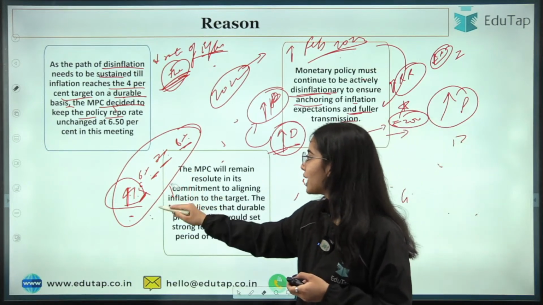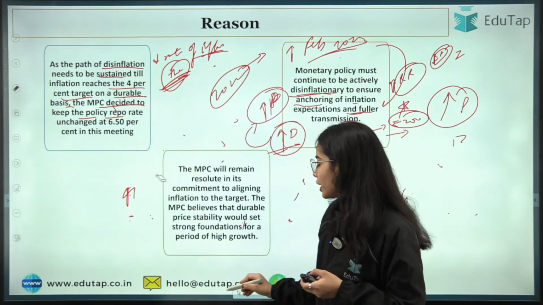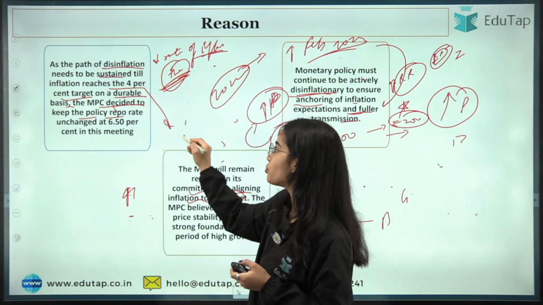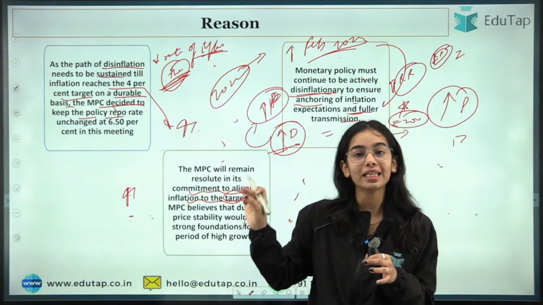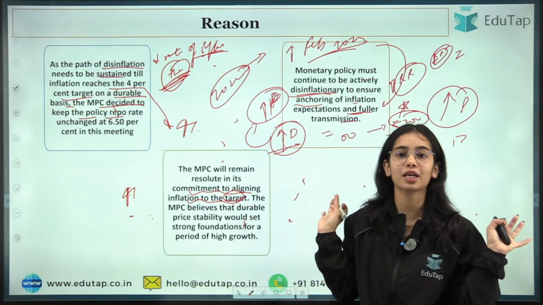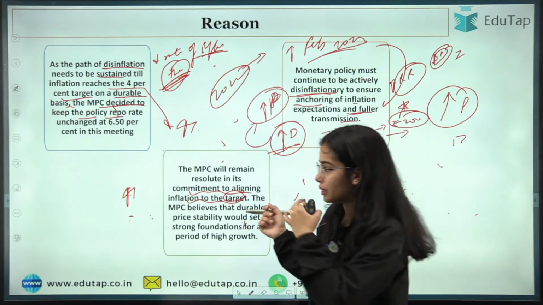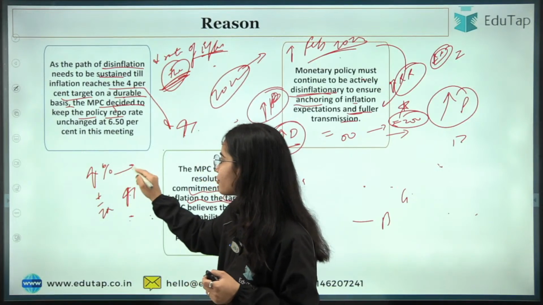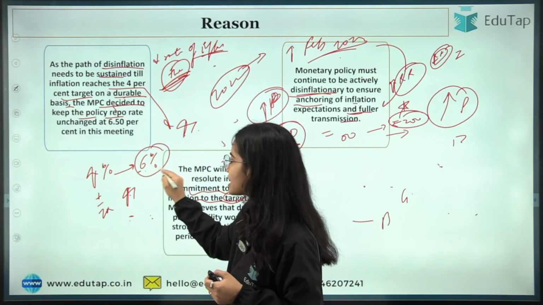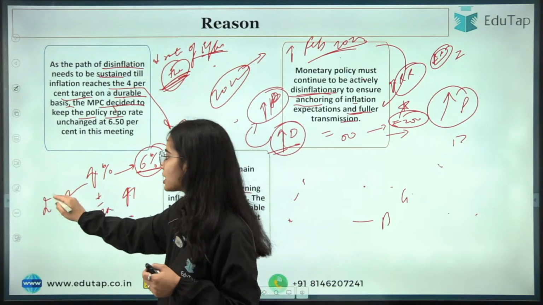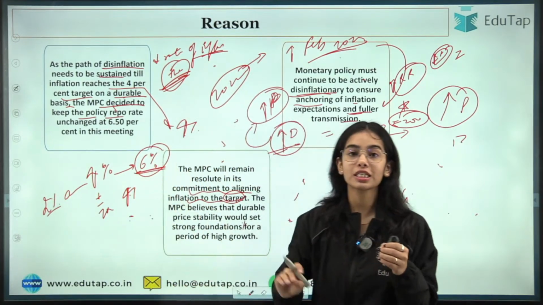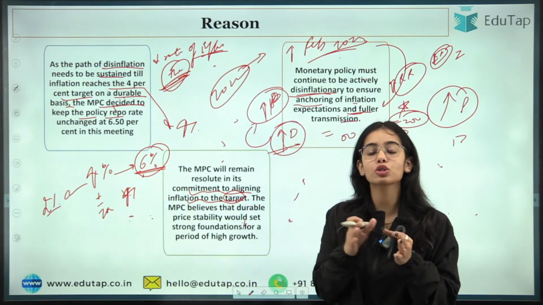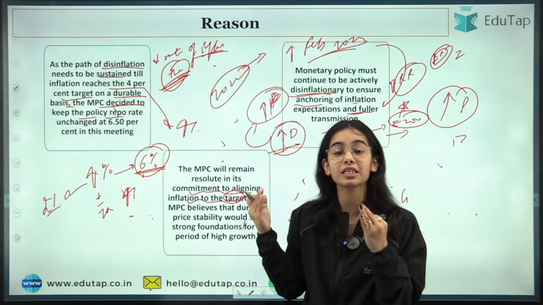Now coming to the next point, the MPC will remain resolute in its commitment to align the inflation to the target. So the idea is that we have to meet the target. It's not like, okay, we are near 6%, we are at 5.9%, so we are within the target, so we don't need to worry. The target is 4% plus minus 2%. That means the upper tolerance level is 6% and the lower tolerance level is 2%. So even if the inflation is near 6%, like 5.9% or 5.8%, the RBI, the Monetary Policy Committee, is still within the target.